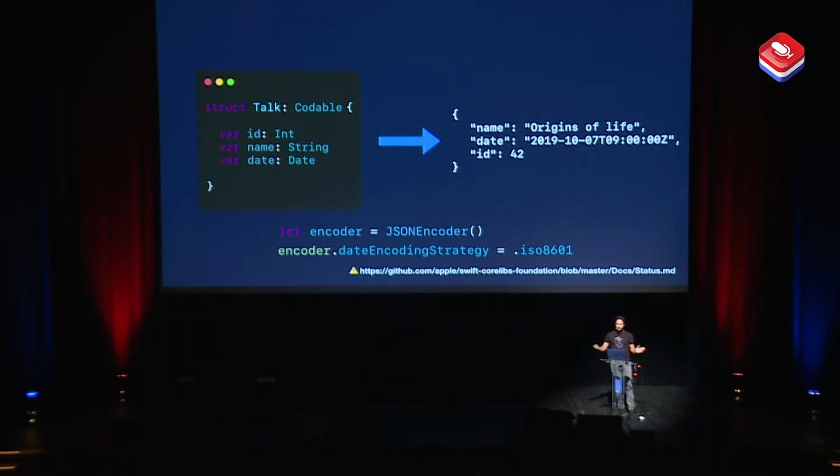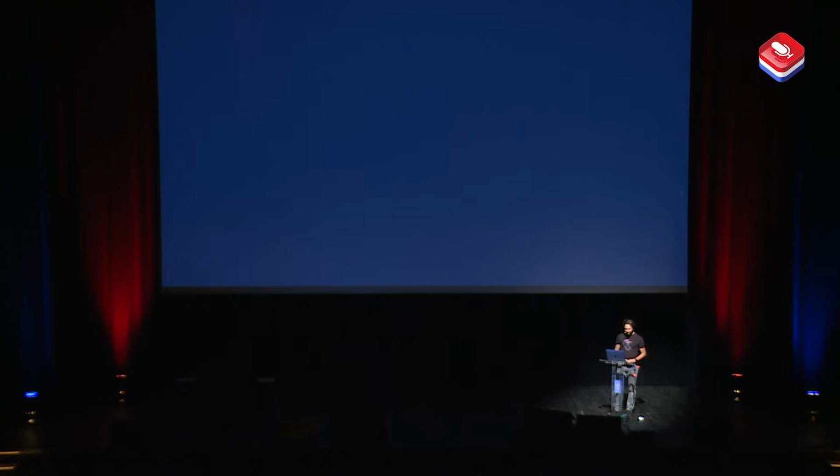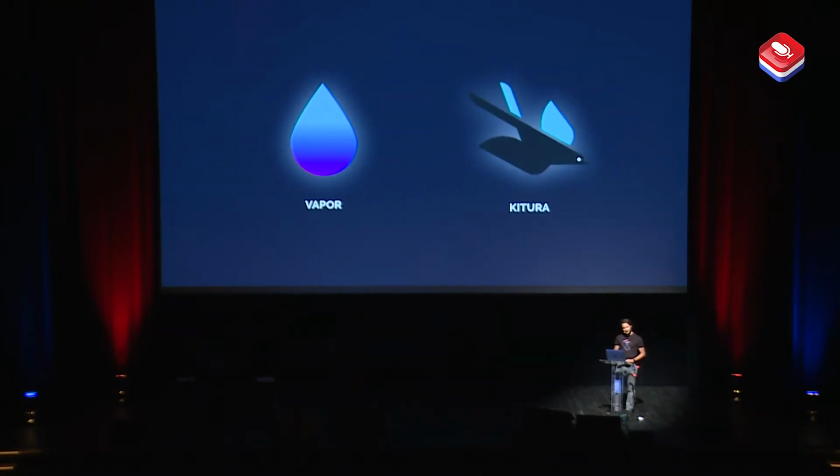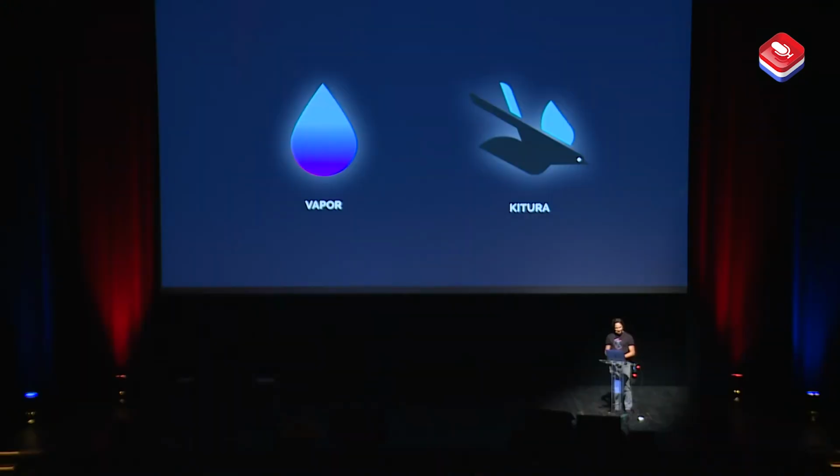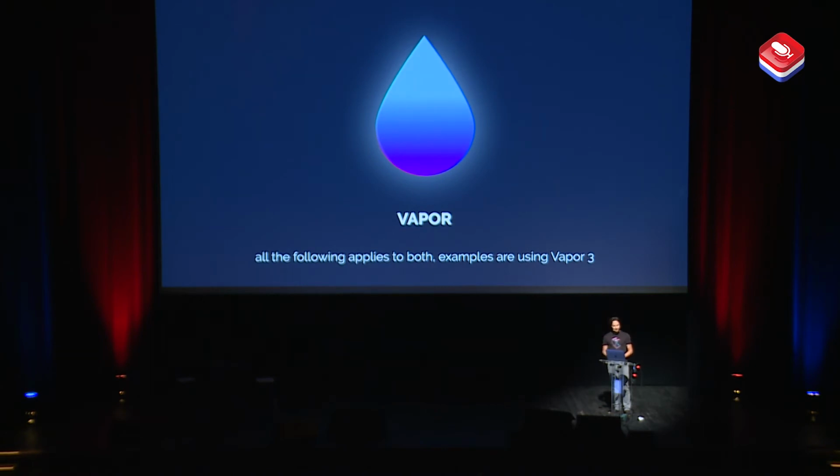But speaking of Codable JSON stuff, we could talk about server-side Swift. Today, the two major frameworks are Vapor and Kitura. Vapor is backed by Qutheory, which is a company made by its core contributors, with a really huge community around it. And Kitura is backed by IBM. You may have heard about it already. During the next examples, we will focus on Vapor, mainly because this is the one I use every day, but all features apply to both.